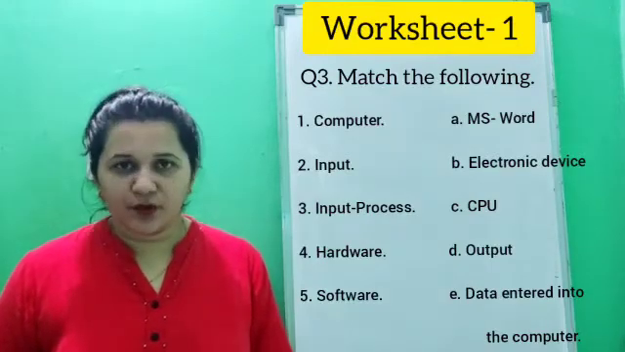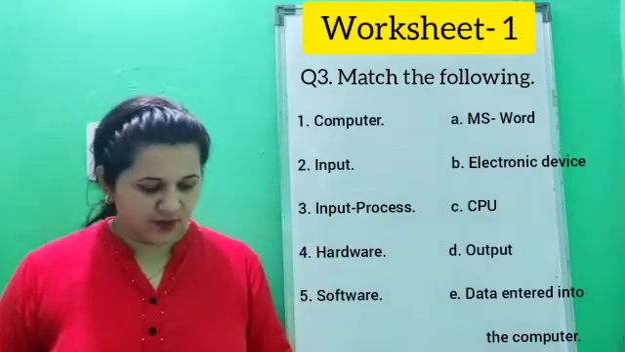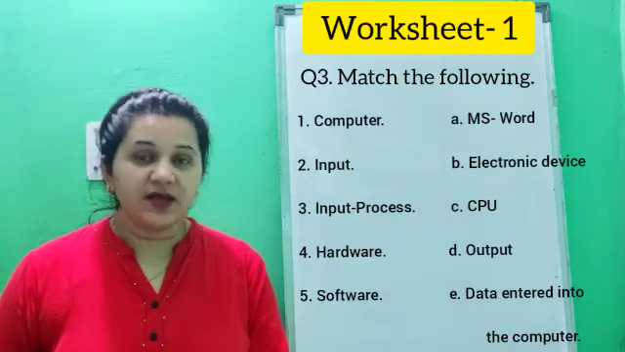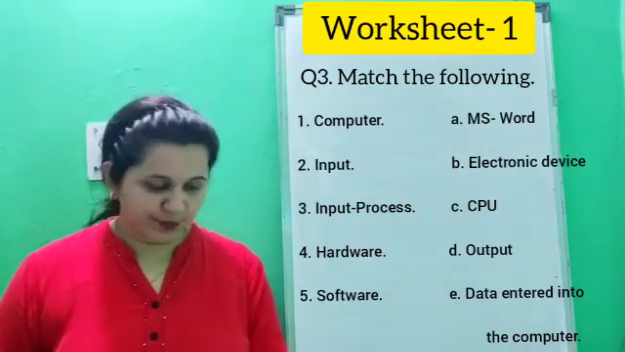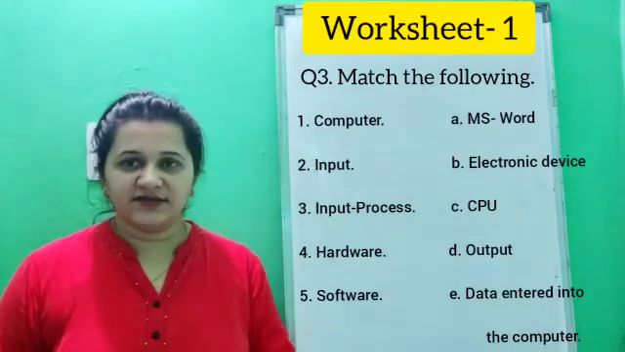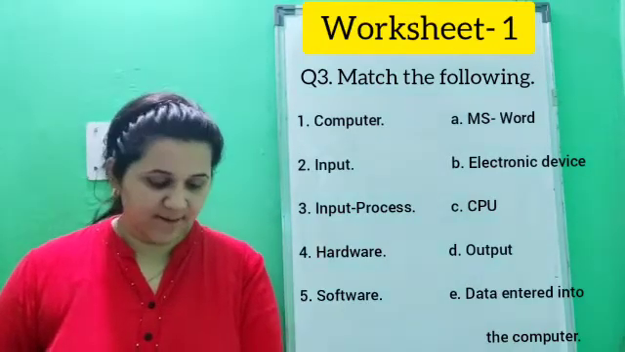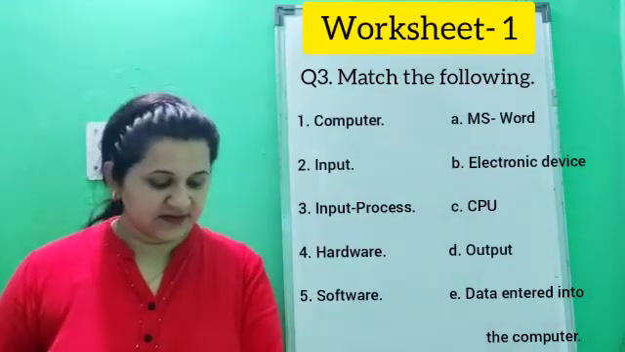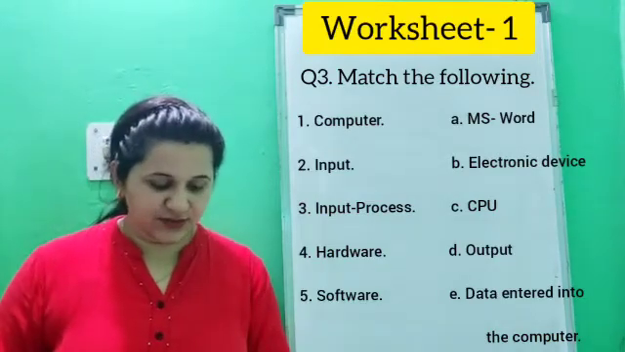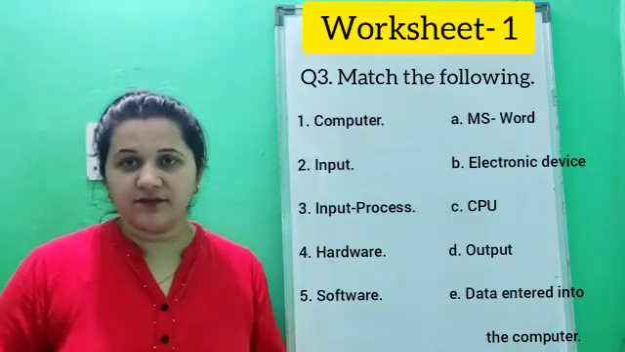Match the following. Now, here in the first column, it is written first computer, second input, third process, fourth hardware, and fifth one is software. And in the second column, here are the options: A, MS Word, B, electronic device, C, CPU, D, output, and E, data entered into the computer. Now what you have to do, you have to match column 1 with the column 2.